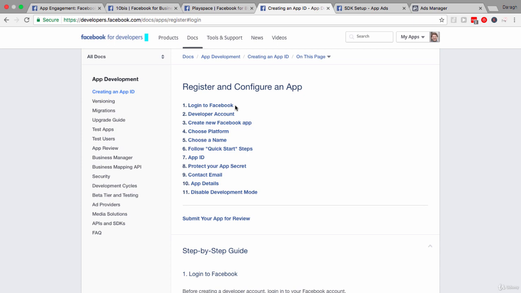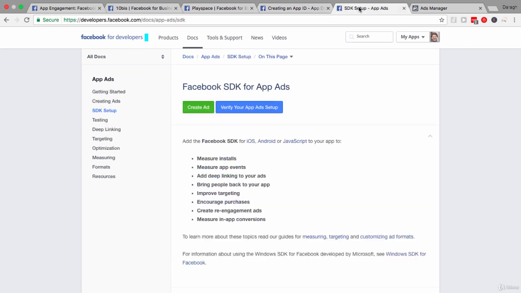But the key things that you need to do are to set up a developer account. You also need to create your new app in there. The outcome of that process is really to create an app ID. Once you've got that app ID, you can install it into your ad account, and then you're pretty much ready to go. However, you probably do want to set up that Facebook SDK so that you can do things like measure installs. Without the Facebook SDK, you won't be able to do that. And you won't be able to set up those custom audiences for improved targeting and measure in-app conversions, etc. So those two steps are absolutely critical.